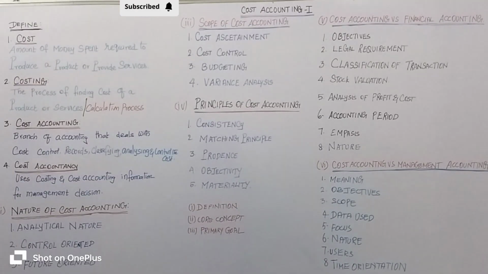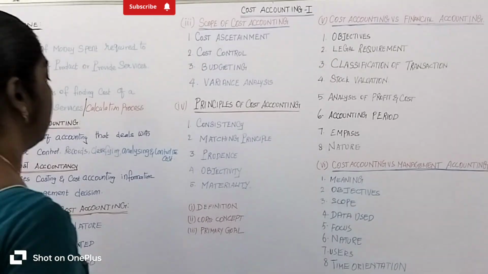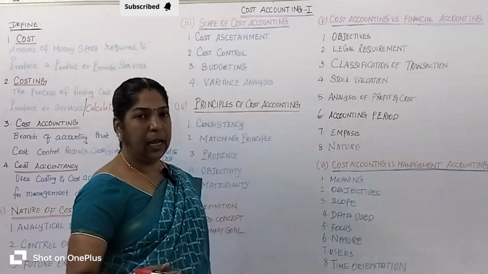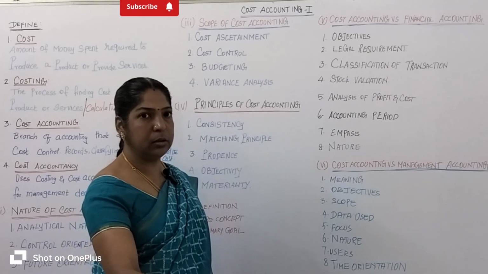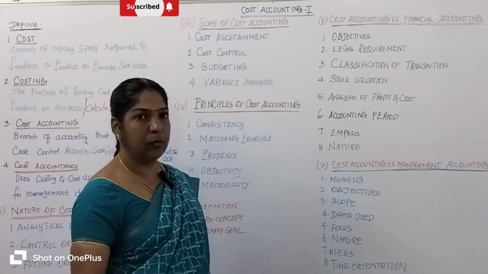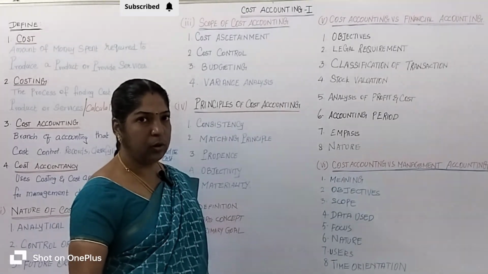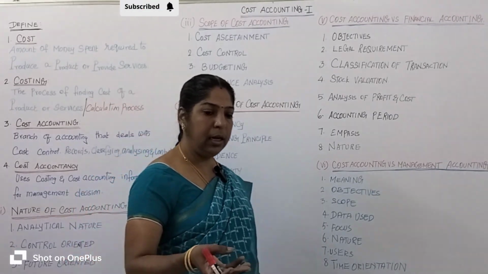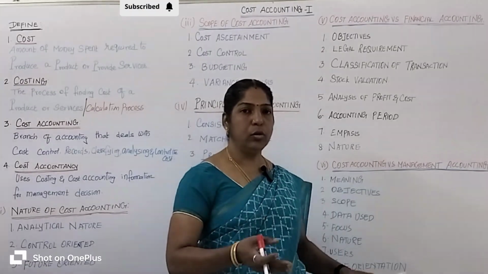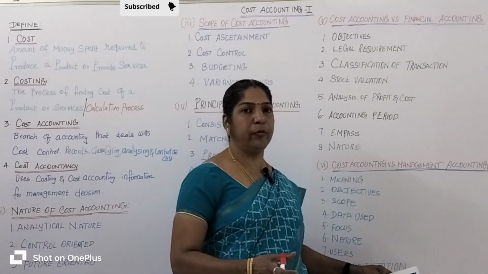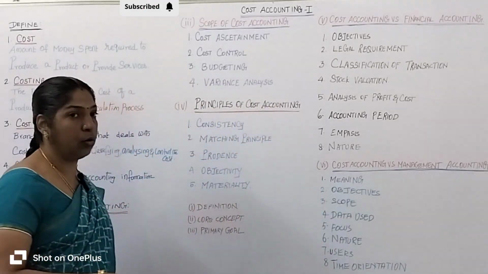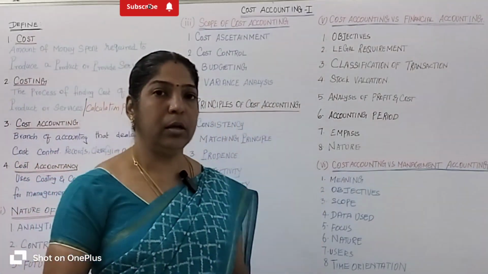Then come to scope. Cost accounting has limited scope. It has only cost data, and it studies only three elements: raw material, labor and overhead. So the scope of cost accounting is very limited, and the scope of management accounting is wider.